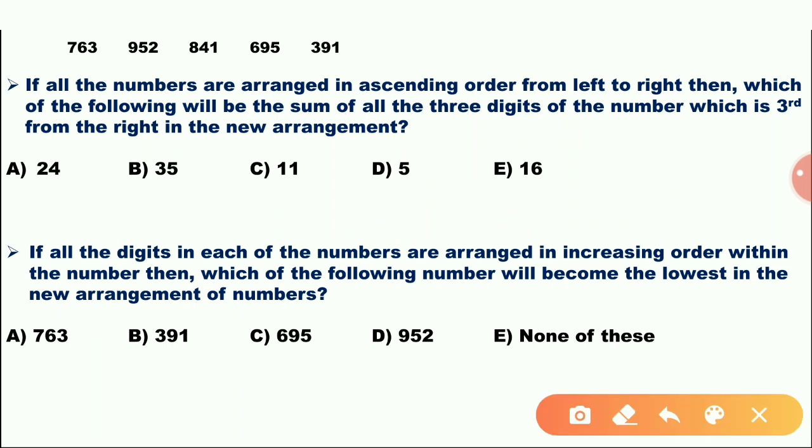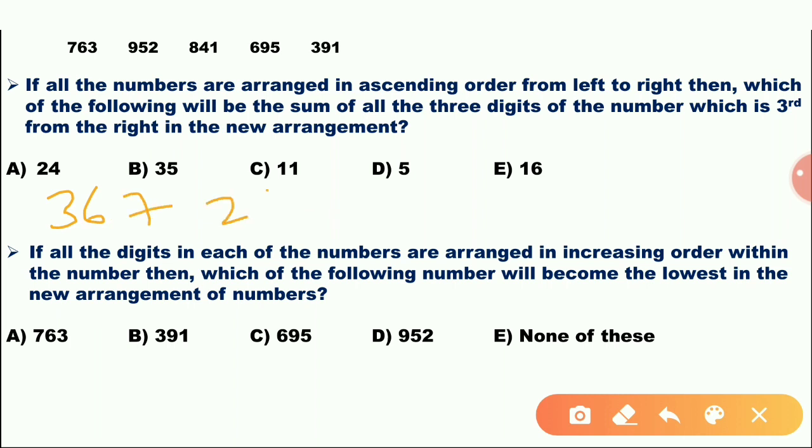If all the digits in each of the numbers are arranged in increasing order within the number, then which of the following number will become the lowest in the new arrangement of numbers? The digits of the numbers are arranged in increasing order, it is not decreasing. Increasing order means 1, 2, 3. Decreasing means 3 to 1.